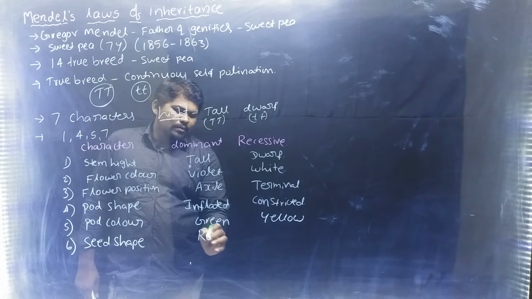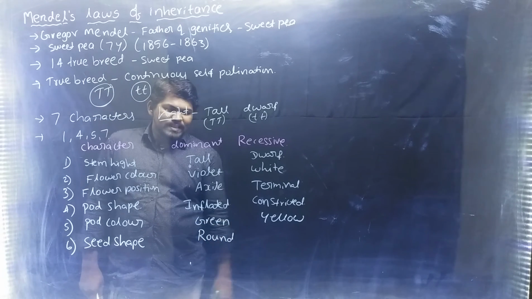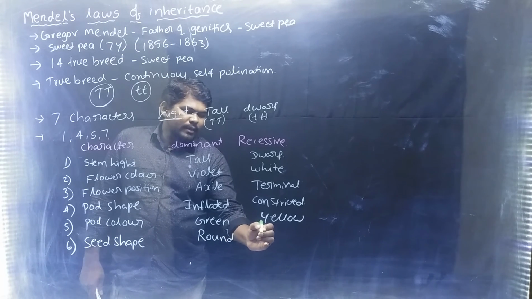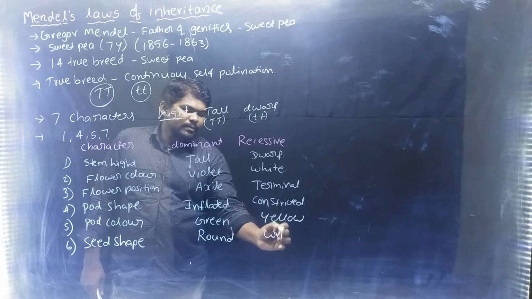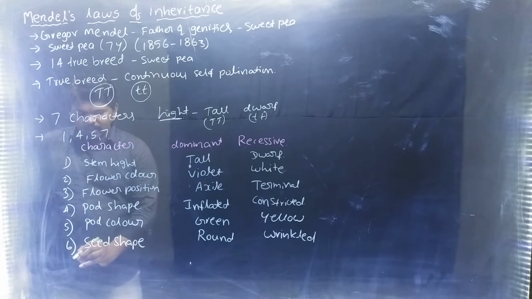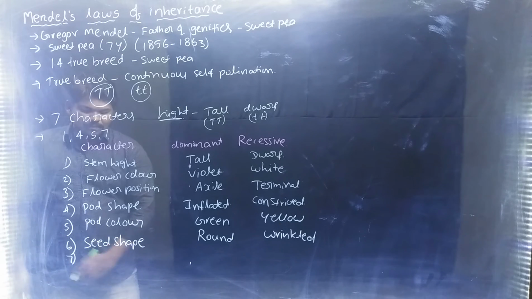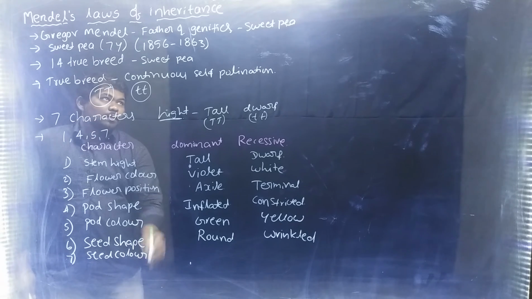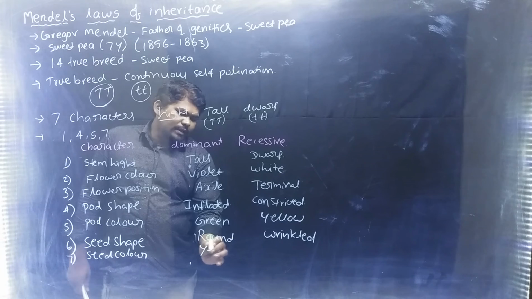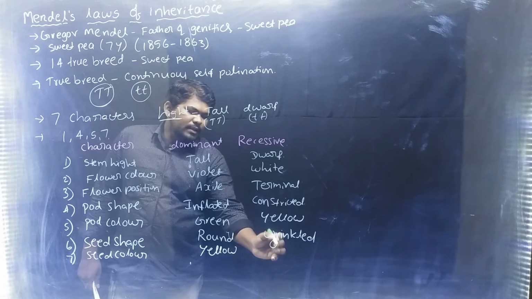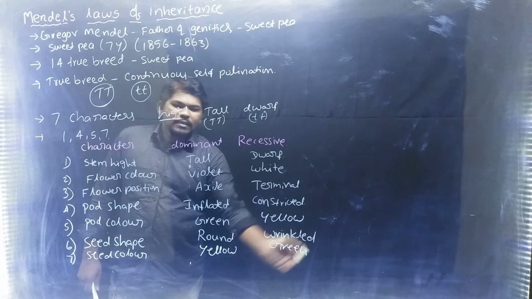If the seed is round, that is dominant, and a wrinkled seed is a recessive character. Next, seventh one, seed color. Yellow is dominant, and green is recessive.